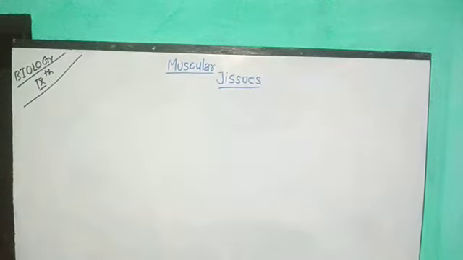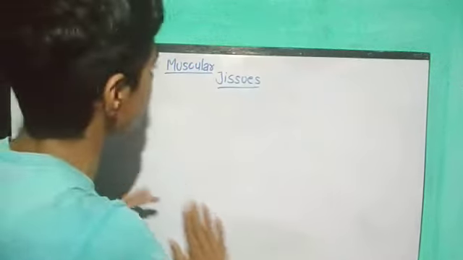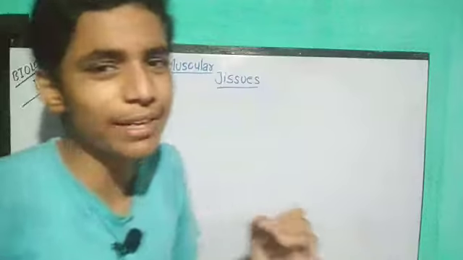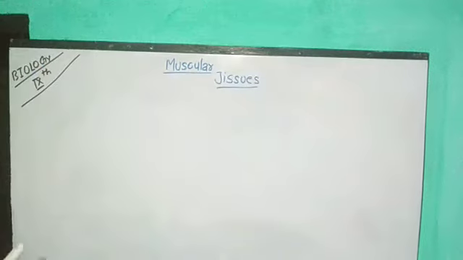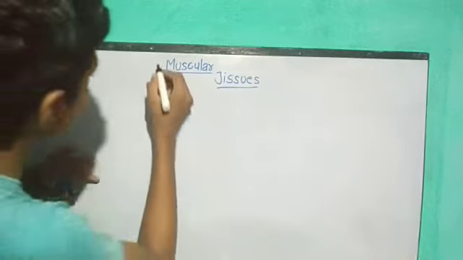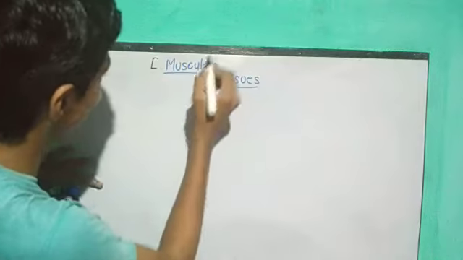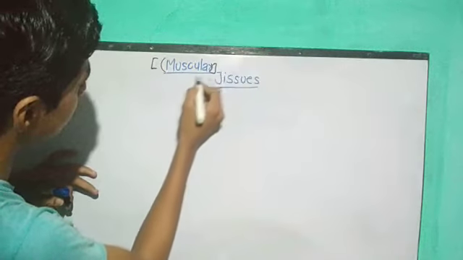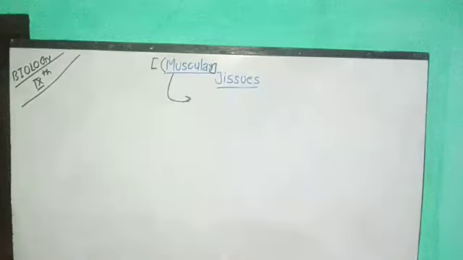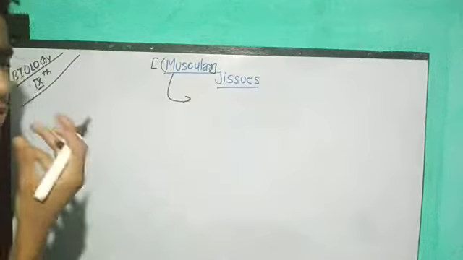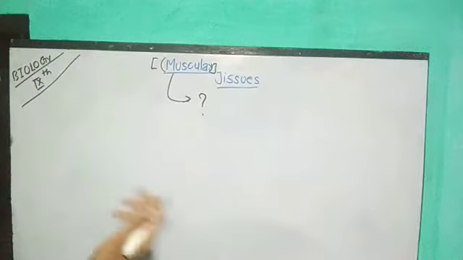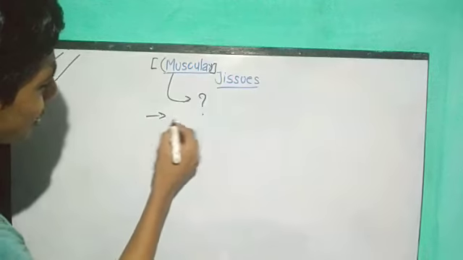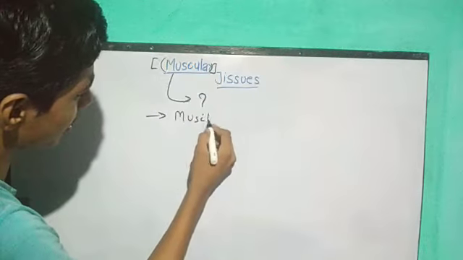First of all, we are going to see what we mean by muscular tissues, how we can classify it, how we can differentiate it, which are the different types of muscular tissue. But before that, by hearing this term, what do you mean by muscular? What can be muscular? What is muscular? Think. We got something: muscular is related to muscles.